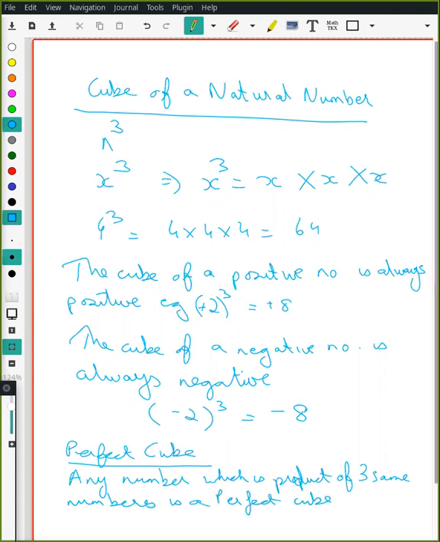For example, 1 cubed can be written as 1 into 1 into 1. So we have 3 identical numbers, which is 1. So 1 is a perfect cube.